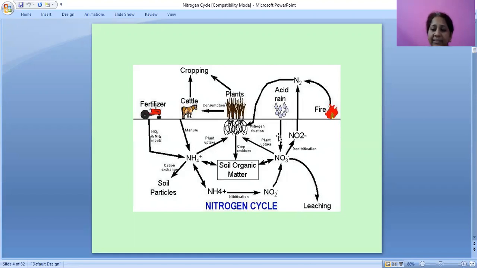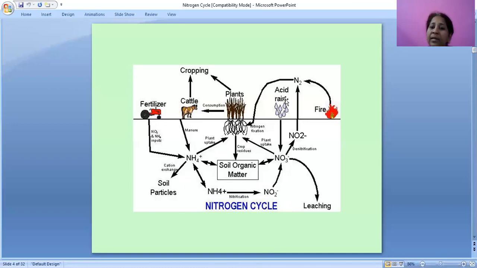Next, this NO3 will be utilized by the plants. Plants will take up the nitrogen, which is fixed in the roots of plants.